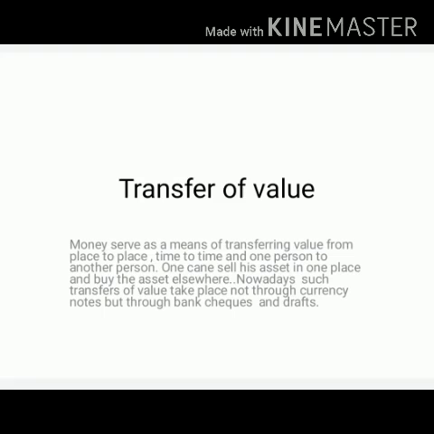One can sell his asset in one place and buy the asset elsewhere. Nowadays, such transfer of value takes place not through currency notes but through bank checks and drafts. This is called transfer of value. This is one of the main functions done by money.